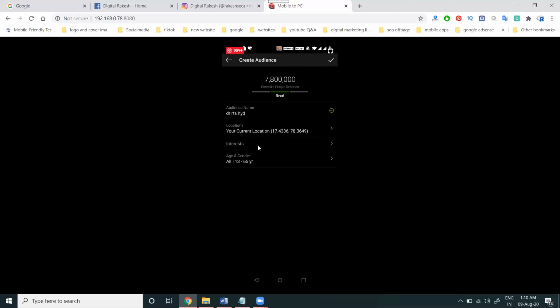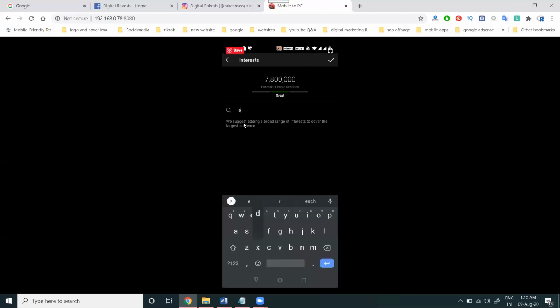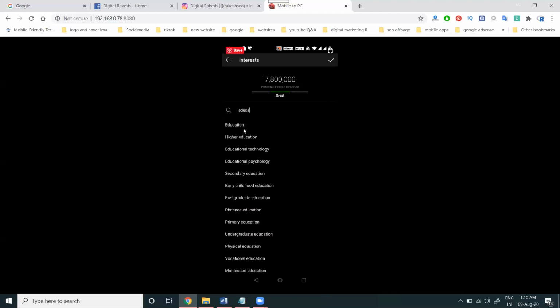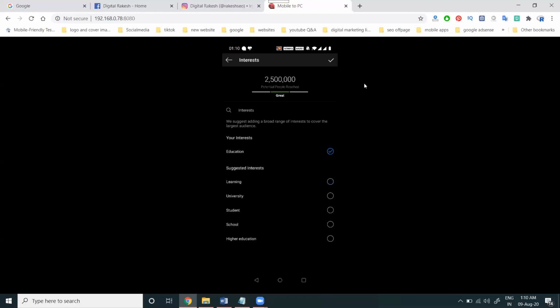After that, interest. Select interest here. What interests are you looking for? Select the interest option. For interest, select education, click the education option and click done. Here they suggest learning, university, student, or school. Select the learning option. Click OK. Based on that, they give potential people reached 29 lakhs. Select your option, OK.